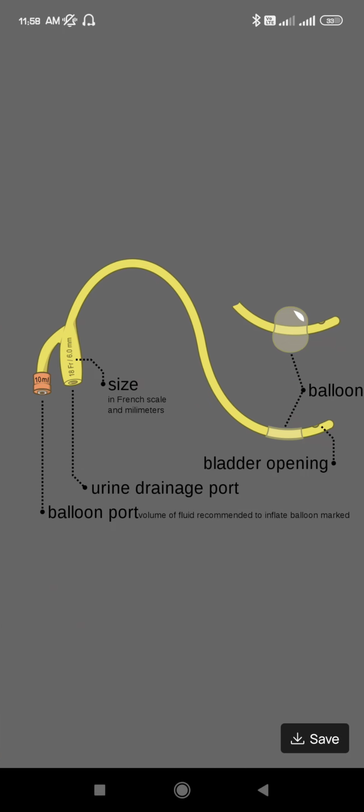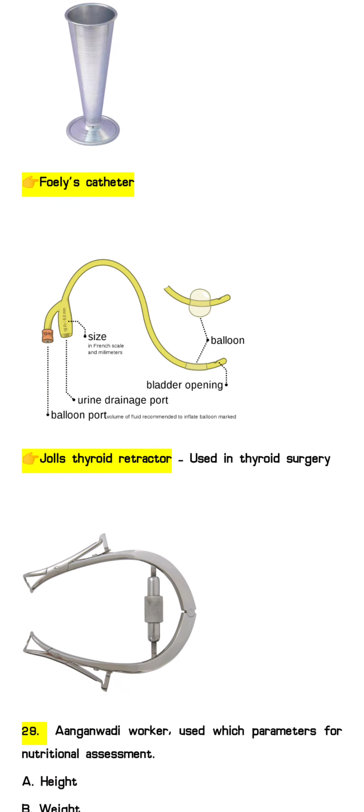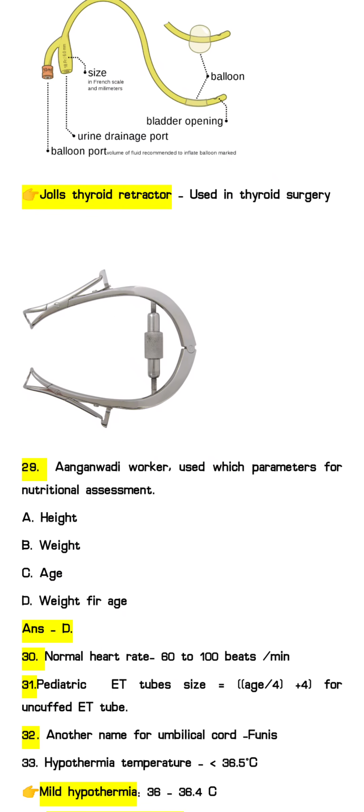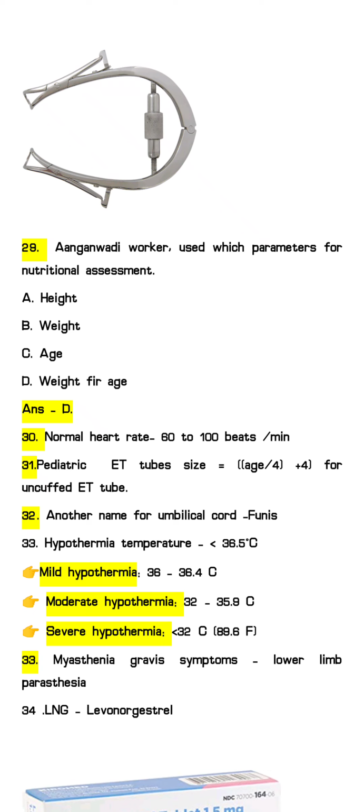Okay, and they have given the Foley's catheter, 2 lumen Foley's catheter. Next, they have given the Joll's thyroid retractor, that is used in thyroid surgery. Next, which parameter do Anganwadi workers use for nutritional assessment? So Anganwadi workers mainly use weight for age parameters for nutritional assessment.